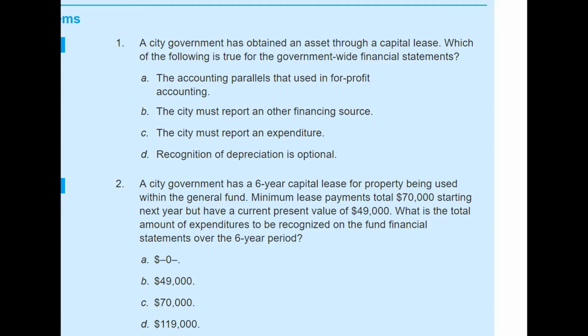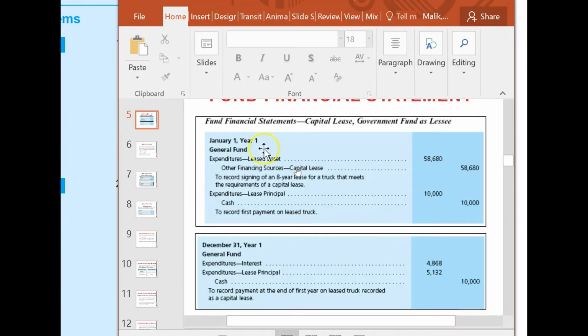Let me show you the PowerPoint slide that we discussed here. So here, the present value of that truck example, they show it as an expenditure, and then they credit other financing sources, and they have to pay an installment every year. That installment they will plainly record as an expenditure, and since they are going to pay cash, they will credit cash.